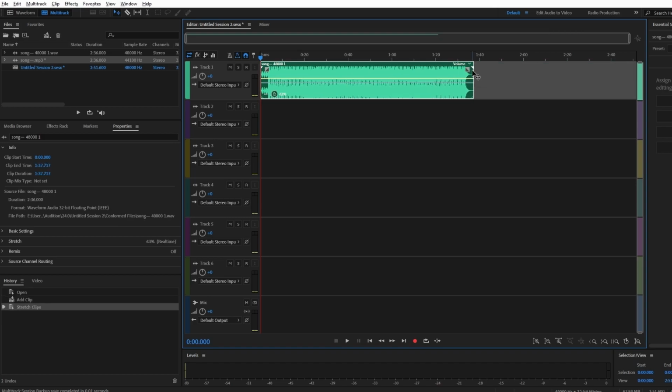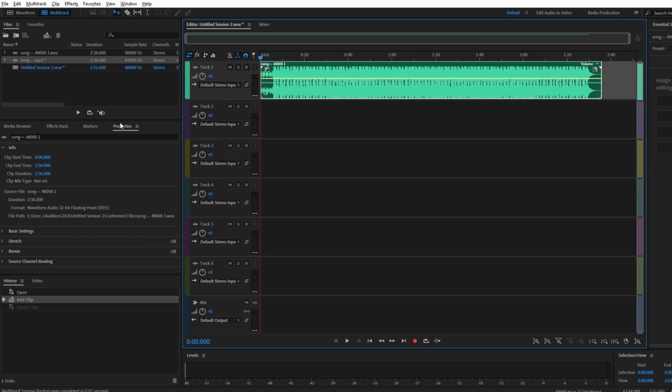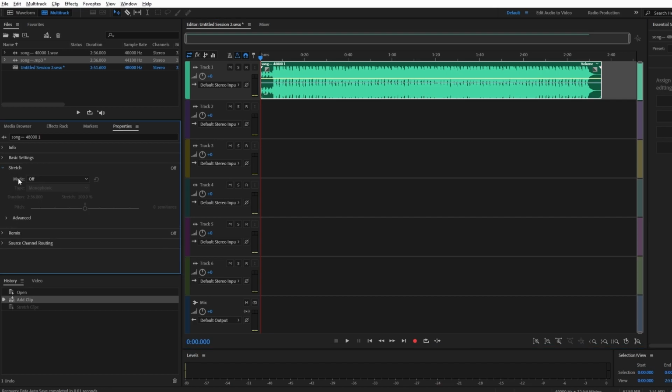On the left side of your Properties panel, expand the Stretch menu. Set the mode to Real Time and adjust the stretch value to your preference.